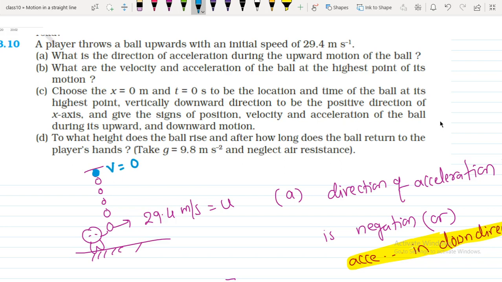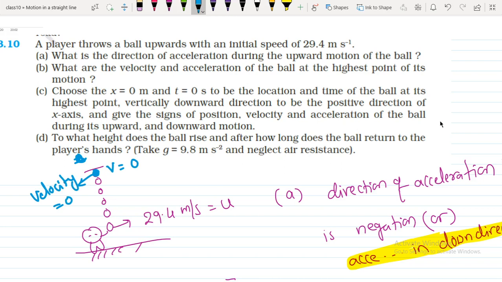That's the reason the velocity became 0 from 29.4. So the ball did not go up further. If it had a little velocity, it may go up further. But after reaching here, the velocity becomes 0.